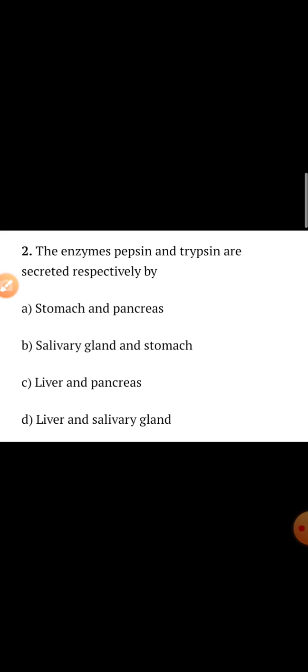Next, the enzymes pepsin and trypsin are secreted respectively by 4 options here: stomach and pancreas, salivary gland and stomach, liver and pancreas, liver and salivary gland. Which will be the correct option? Option A, stomach and pancreas.